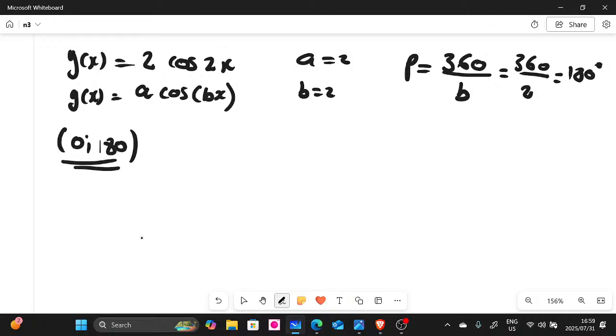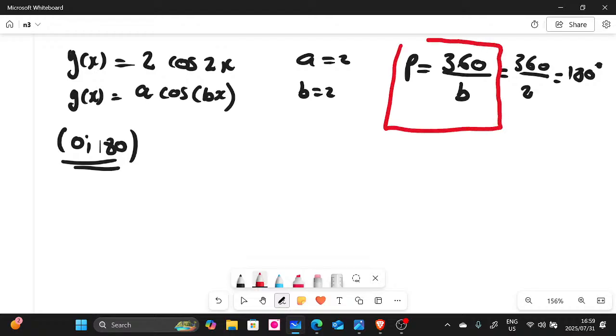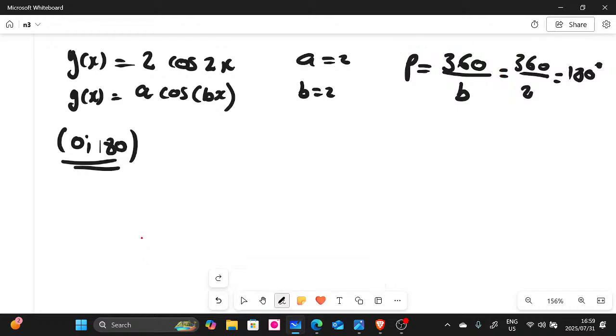So one full cycle, one period, happens within 360. I hope you guys understand. It means one full cycle of a cos graph is going to happen within 360, right? This formula here, let me highlight very quickly. It's applicable only for sine and cos, right? And their inverses. If it's not sine or cos or the inverses of those two, you're going to use a different formula. Basically, I'm saying for tan and cot, you cannot use this formula. It's different, right? So after here, now that we know the period, it's time for us to find the points now, the turning points, in fact, the interval from one point to another.